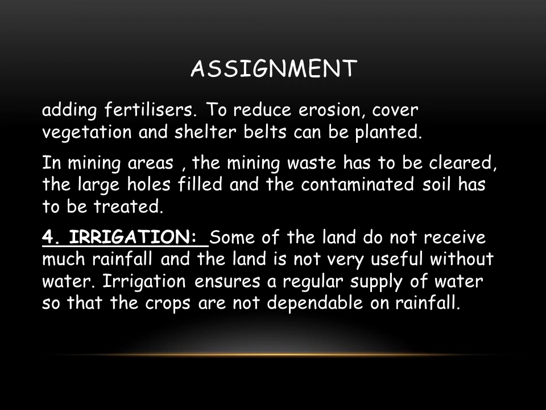Now the fourth heading is irrigation. Some of the land does not receive much rainfall and the land is not very useful without water. Irrigation ensures a regular supply of water so that the crops are not dependent on rainfall.